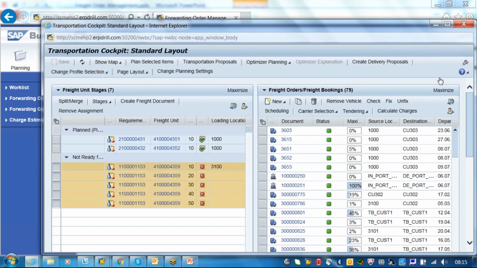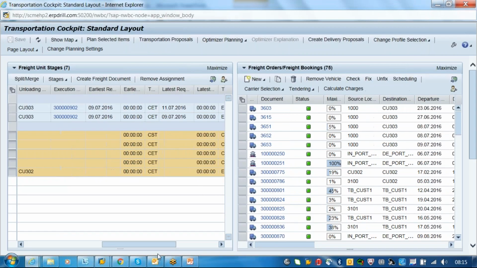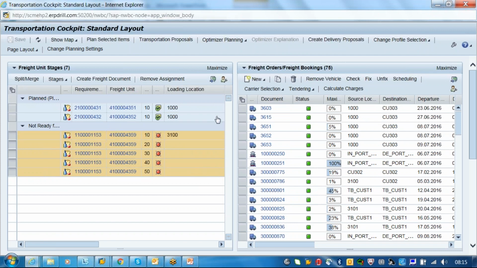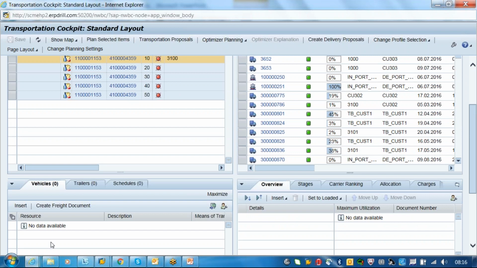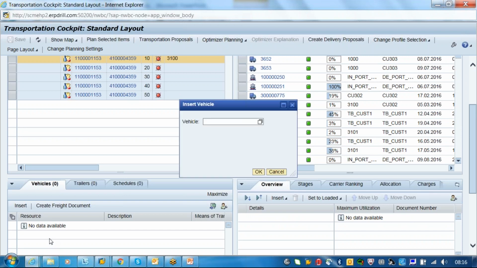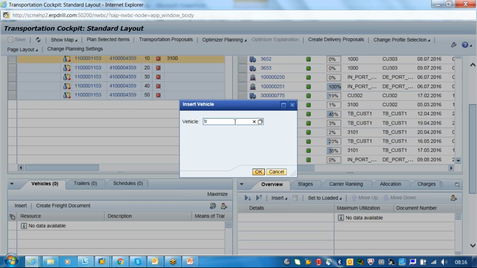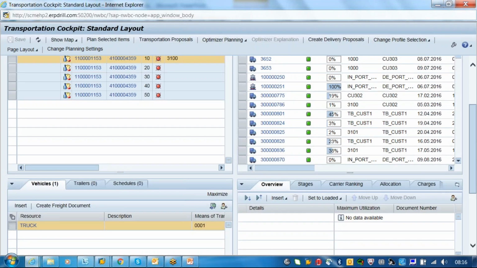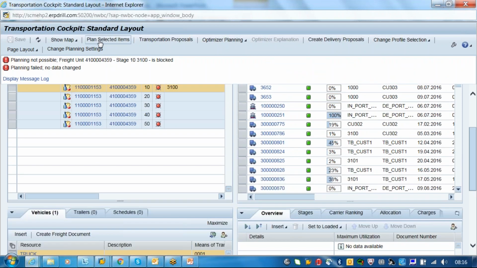These are the 4, right? So I will come here, choose 1153, and select it. Plan selected items. The stage is blocked. Why?